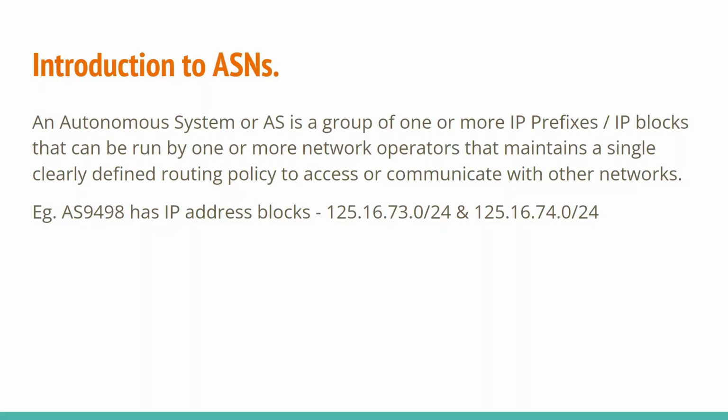Now these AS numbers, or you can say these blocks of IP addresses, have a defined routing policy on how they will be communicating to other networks over the internet. So that is the whole idea in short about an ASN. I will be posting more links in the description if you are interested to know more about ASN.